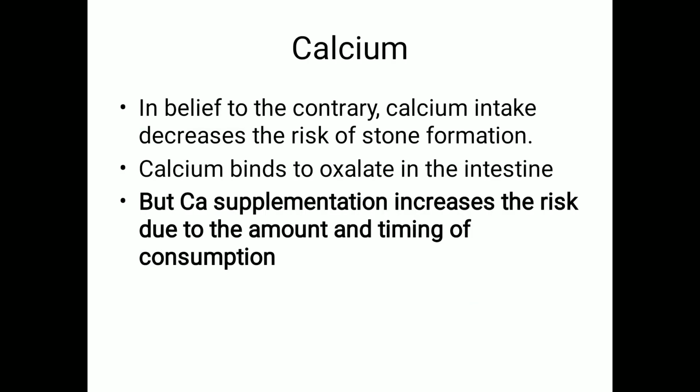Regarding the calcium, everyone used to believe that calcium is the main predisposer for renal stones, but on the contrary, calcium intake decreases the risk of stone formation. How? This calcium binds with oxalates in the intestine and prevents oxalate absorption. Hence, calcium oxalate excretion in the urine is decreased. Hence, renal stone formation also gets nullified. But remember, it is dietary calcium. But calcium supplementation increases the risk of stone formation because of the amount that is consumed.